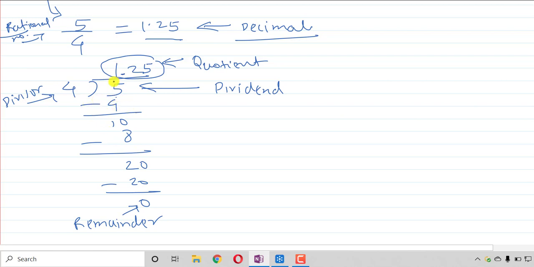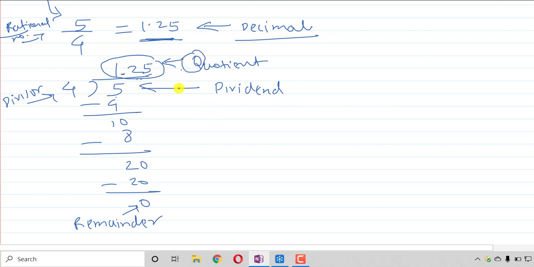Now here you can observe 5 upon 4 is written in the form of 1.25. It is the quotient of this fraction 5 upon 4, or rational number. That's why we denote a rational number by q, because it is the quotient.